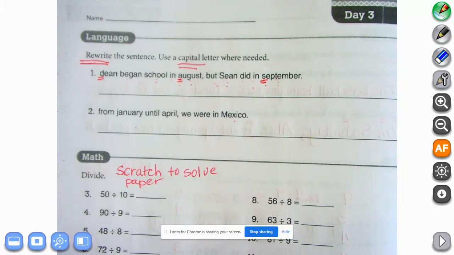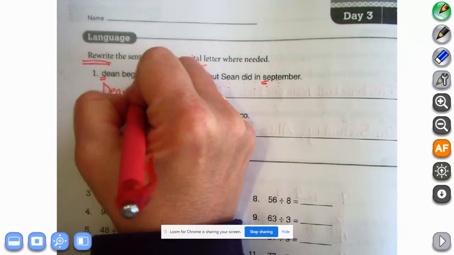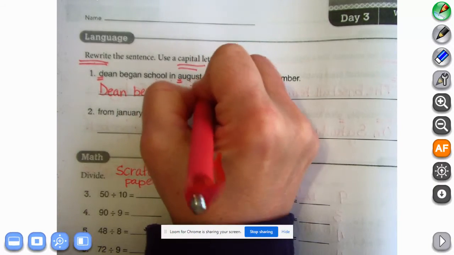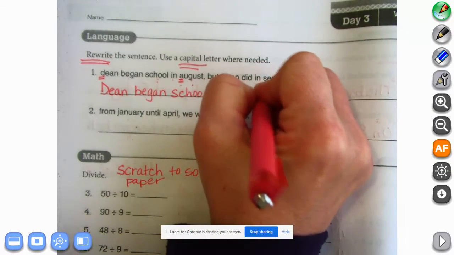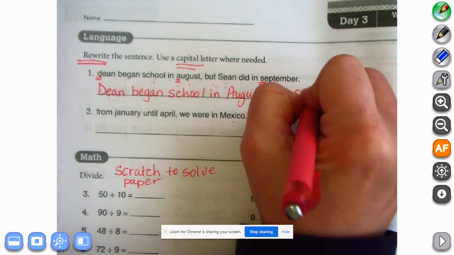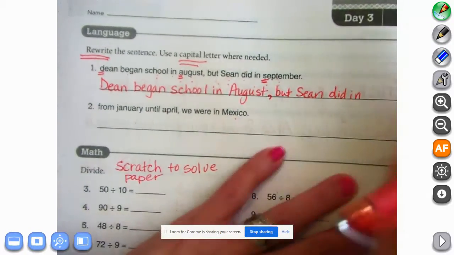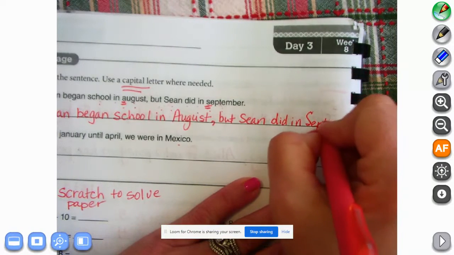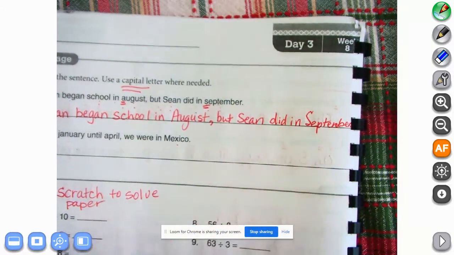So now I'm going to rewrite it correctly. Capital D, began school in August, but Sean did in, I need to get my book, September. Kind of went right off my page, didn't I?